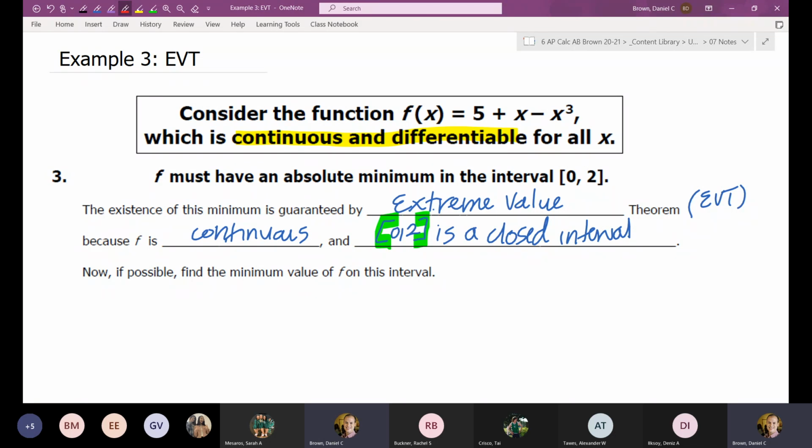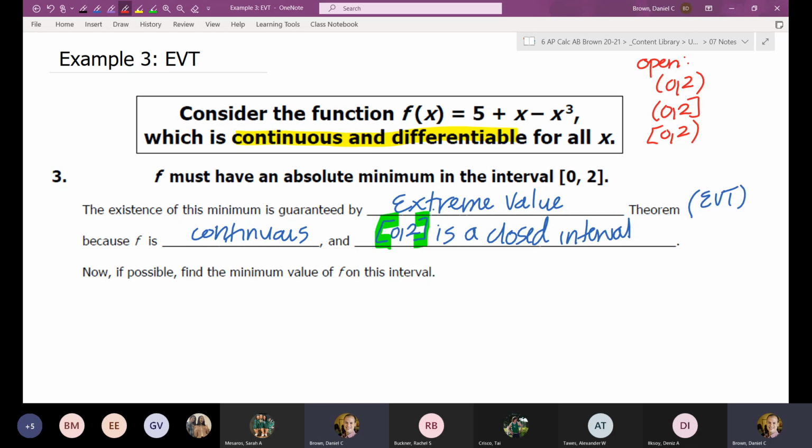So then if I did change the interval, so for example, if we had an open interval, that could look like parentheses on both ends or parentheses on just one end of it. If you have those as your intervals, we do not know for certain whether it has an absolute minimum. It could, but we just don't know based off of the theorem.